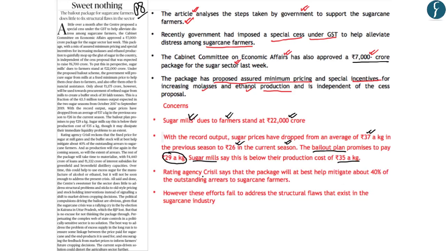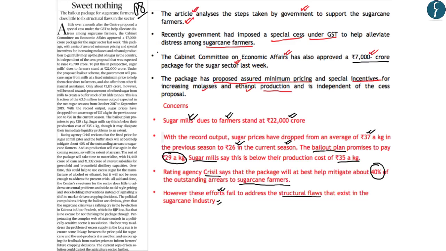Now, apart from this, the rating agency CRISIL has also said that the package will at best only help about 40% of the outstanding amount due to sugarcane farmers, wherein the outstanding amount is roughly 22,000 crore, while the approved package is around 7,000 crore. And lastly, according to the author, these efforts by the Government of India are temporary in nature and fail to address the structural flaws that exist in the sugarcane industry. Now, hopefully, you have understood the critique given by the author with regards to the recent steps taken by the Government of India to aid the sugarcane farmers.